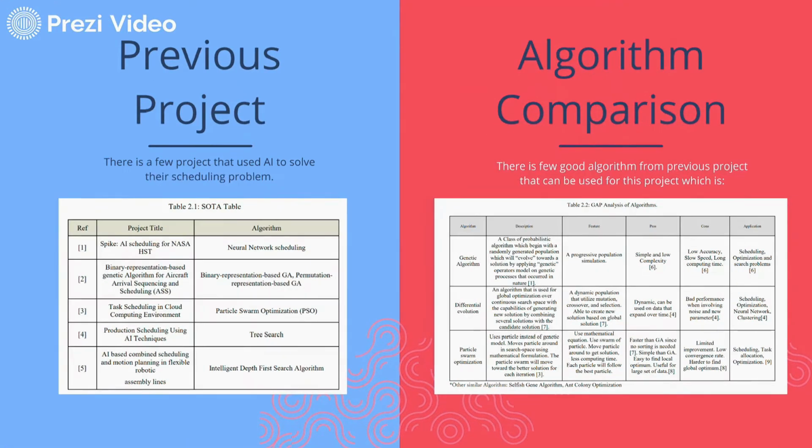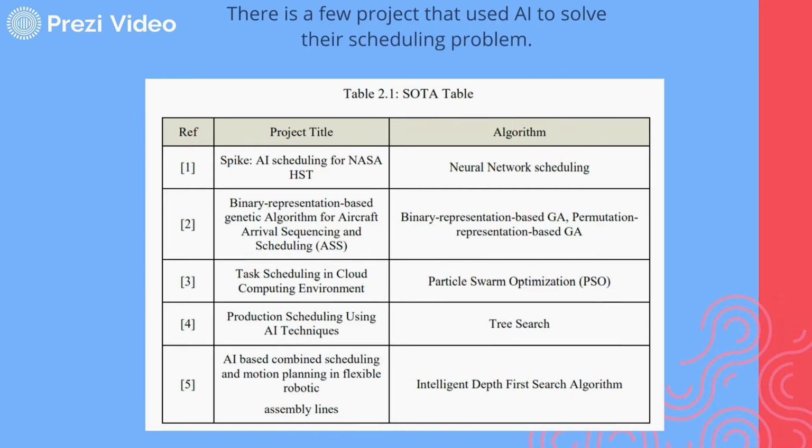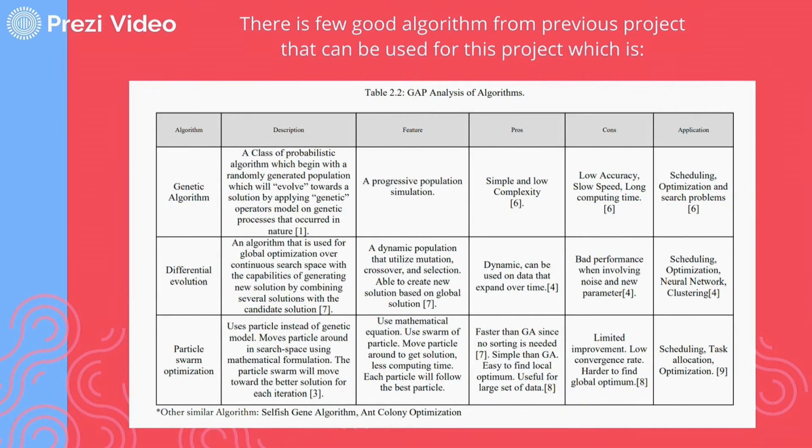So this is the summary of my literature review, where there is a list of previous AI scheduling projects with their algorithms and then there is an algorithm comparison on the right. To process a large amount of data such as the NASA scheduling problem, they need to use neural network scheduling. And for multiple things going on at the same time, we can use a two-dimensional genetic algorithm. So I chose to compare between genetic algorithm, PSO, and differential evolution.